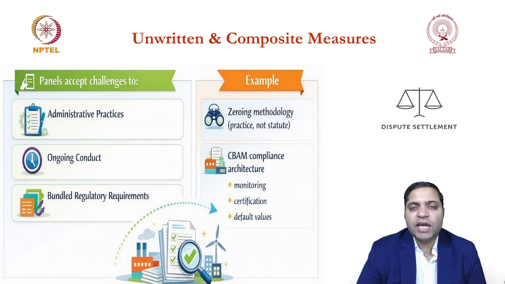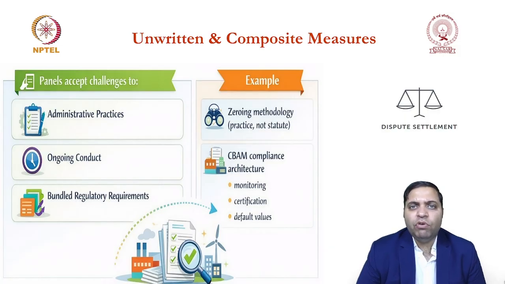Now the second is composite measures. Sometimes you have a particular measure which has various tranches to it, and that measure or series of legislations, each one of them individually, is not violating any of the WTO provisions, but when they are all put together, they violate a WTO provision.